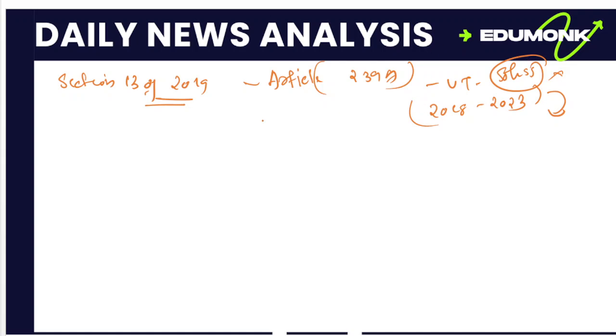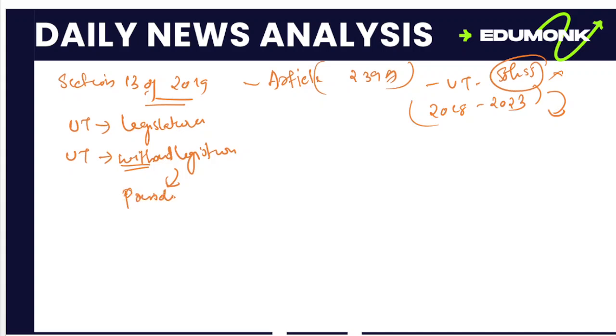Before that, we know of union territory with a legislature and union territory without a legislature. The union territory without a legislature is directly under the control of the President, and in a union territory with a legislature, there are the representatives of the people and the lieutenant governor.